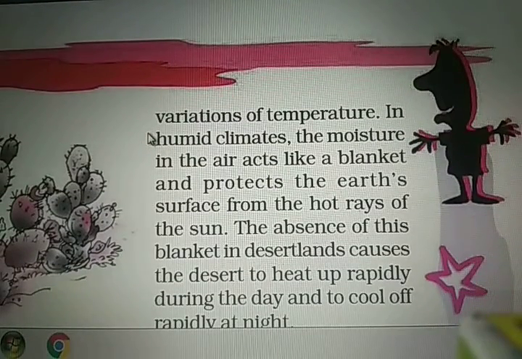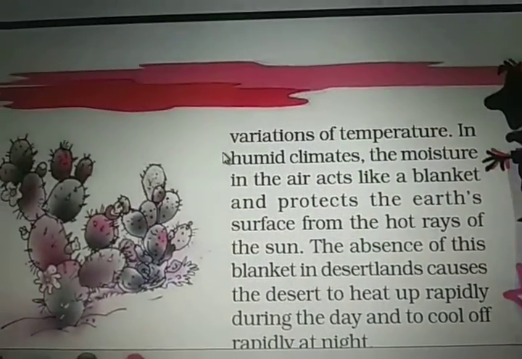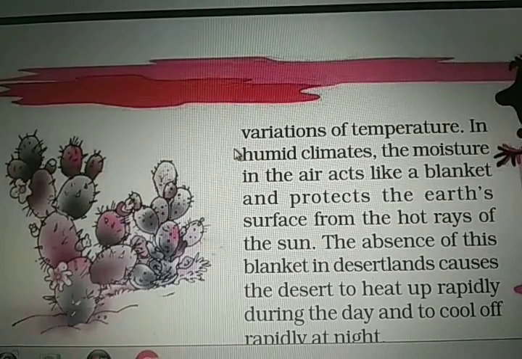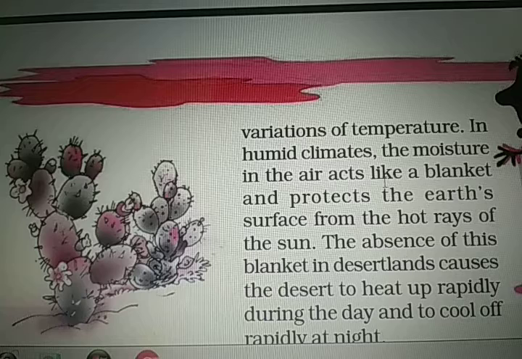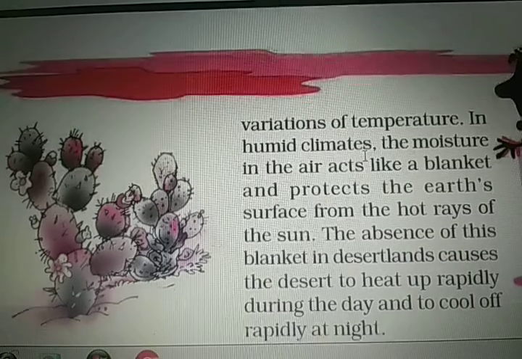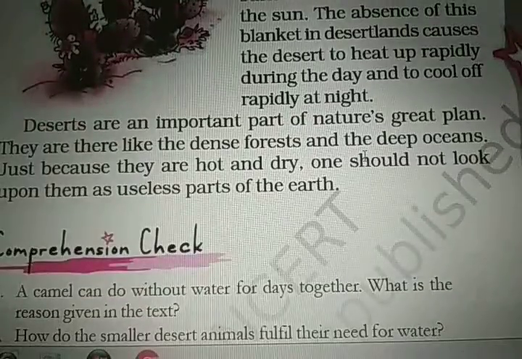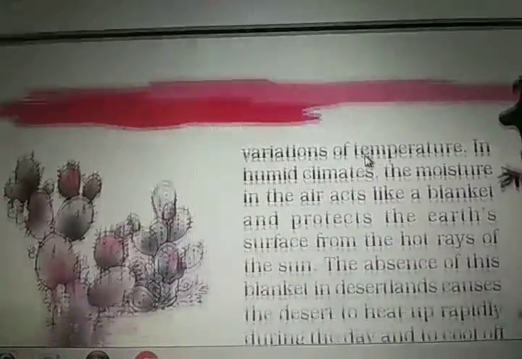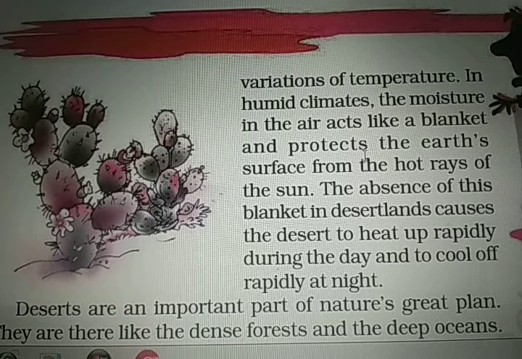And temperature also varies in the deserts. Variation means changes. In humid climates, the moisture in the air acts like a blanket and protects the earth's surface from the hot rays of the sun. Humid means hot but carrying wetness. Here the meanings have been given. Humid means containing moisture. These days here in our state are very humid, hot and humid, having moisture.